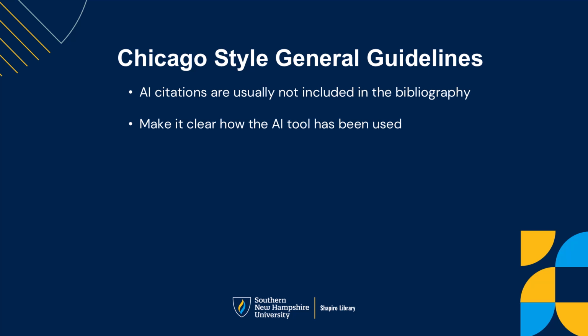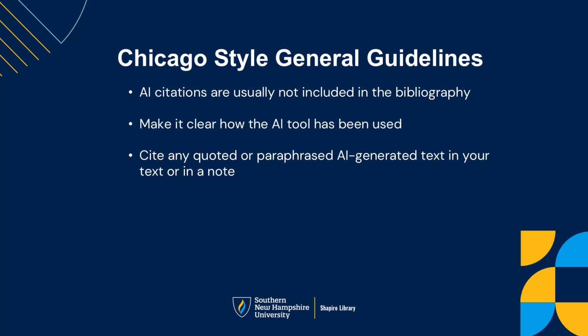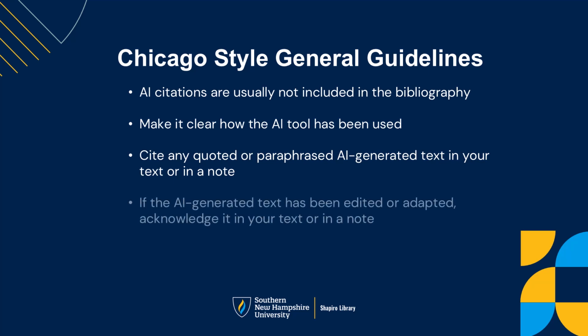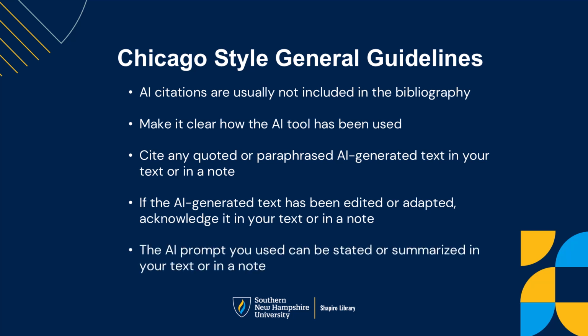This can be done either in your text or in a preface or something similar. If you quote or paraphrase any AI-generated content, you will cite it as you would normally, either within your text or in a note. If you edit or adapt the AI-generated text, you will need to acknowledge this in your text or in a note. You can also include your AI prompt. You can summarize it if it is lengthy.